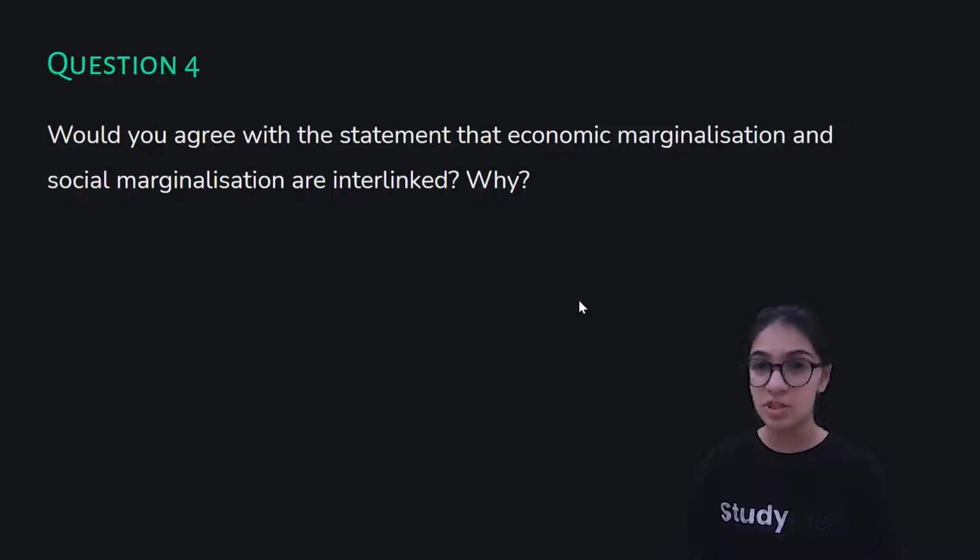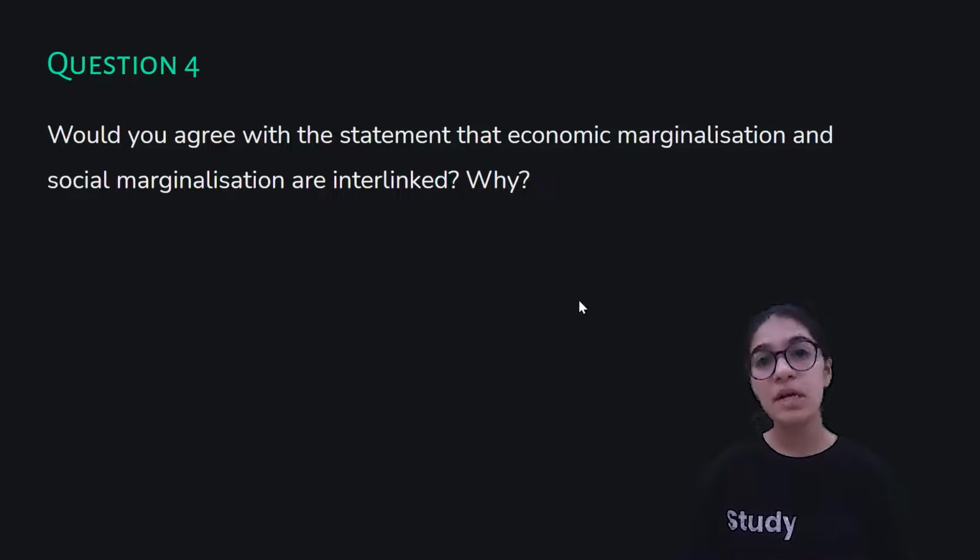So this is social marginalization. Now it is quite obvious that if nobody goes to his shop, he will be economically marginalized. Economic marginalization is when you are poor, when you are in the vicious cycle of poverty, right? When you are in the lower sections of the society, that is economic marginalization. When nobody buys products from his shop, he will get poorer and poorer and poorer, and will be pushed into the section of society which is very poor. Thus, he will be economically marginalized.